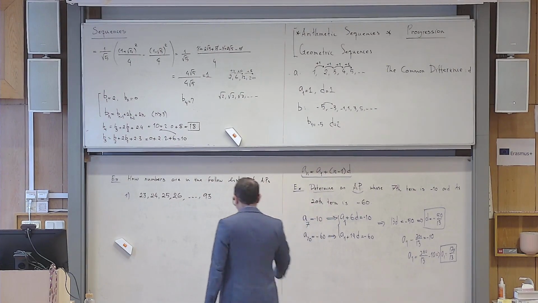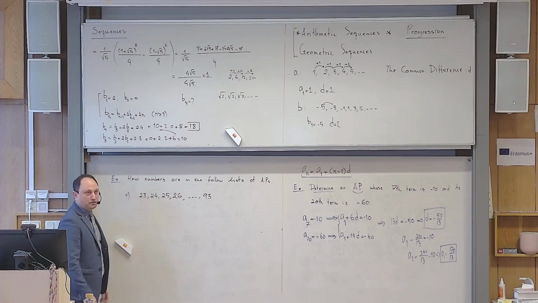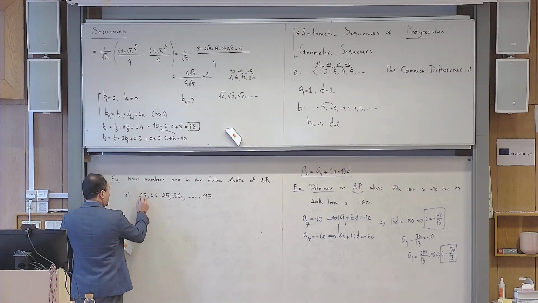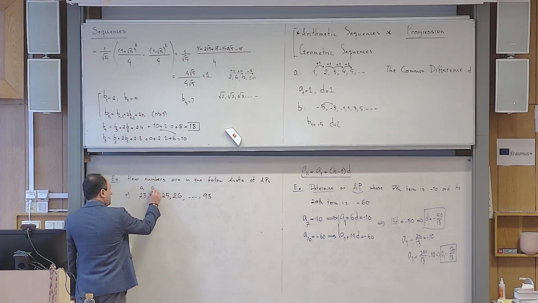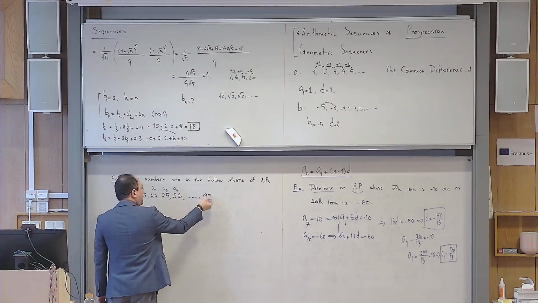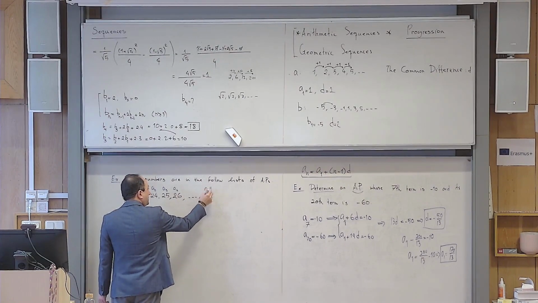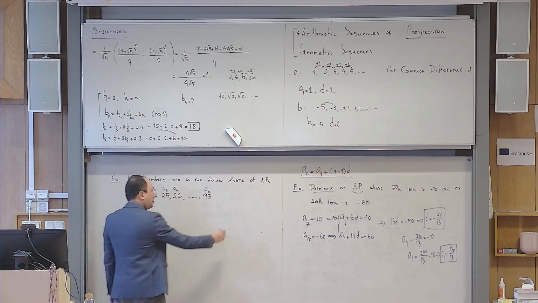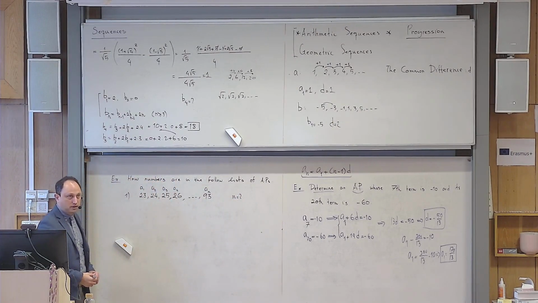First of all, do you see a list of an arithmetic progression here? What is the common difference? 1. The common difference is 1. So what is the first term? This is the first term in my sequence, this is the second term, this is the third term, this is the fourth term. And if I continue, I reach 93, which I don't know which term it is, so I call it a sub n. And then I ask myself what n is. Is that understandable? Okay.